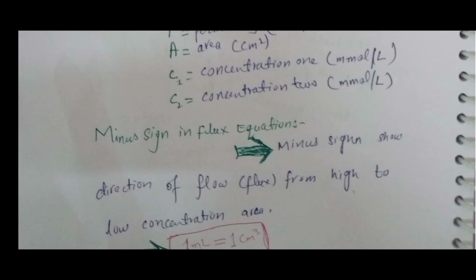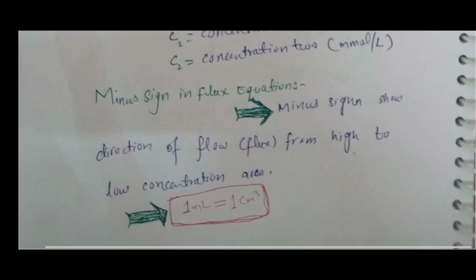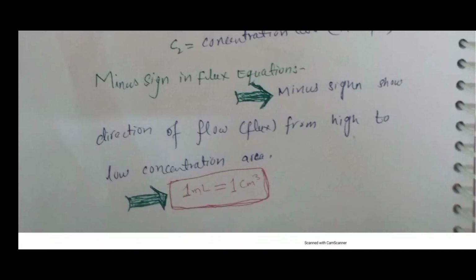What about the minus sign in the equation? The minus sign means the direction of the flow is from high to low concentration. It indicates a negative sign. The unit used may be milliliter or centimeter squared.